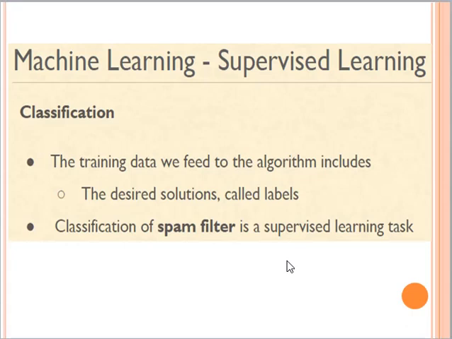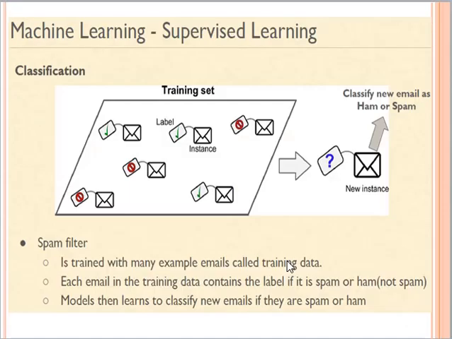So my training data will consist of emails that are already labeled as spam or normal, and my algorithm will learn about the normal email or the spam email based on those labels. This is the basic definition of classification in the supervised learning domain.